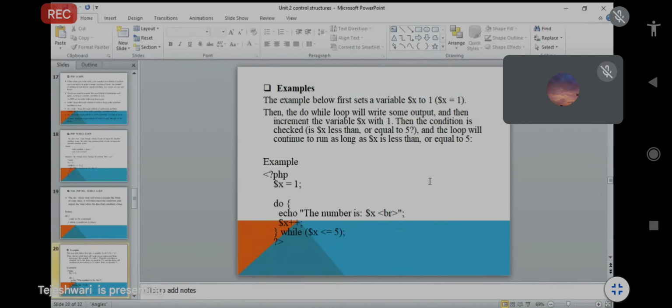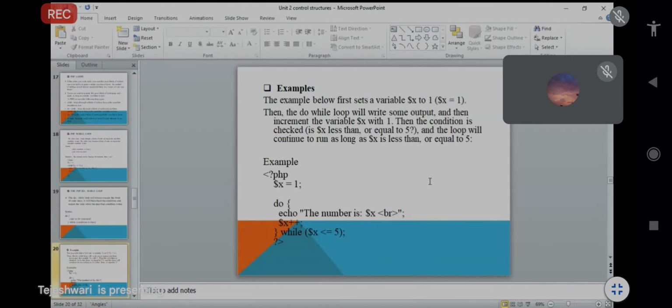The number is $x, so we print the value of $x, which is 1. Next the condition is checked: is $x less than or equal to 5? The loop will continue to run as long as $x is less than or equal to 5.